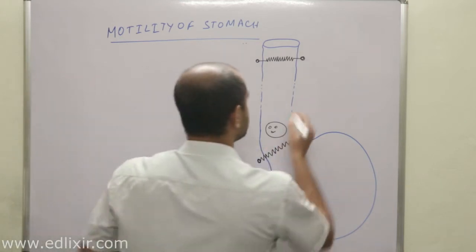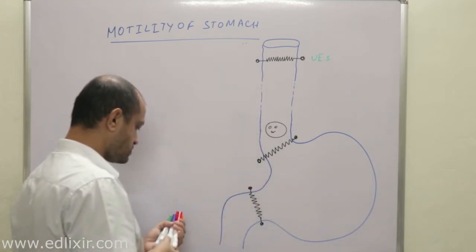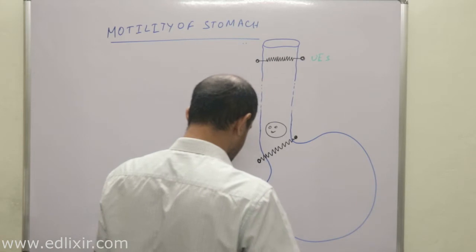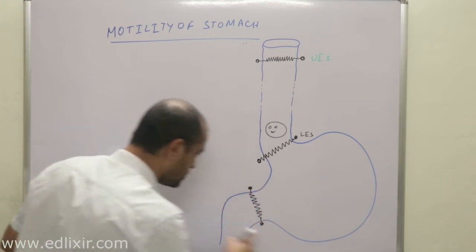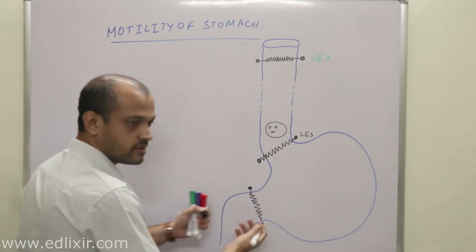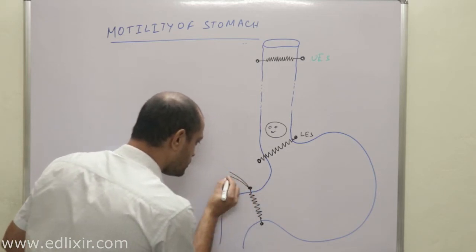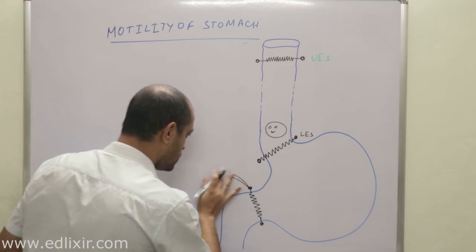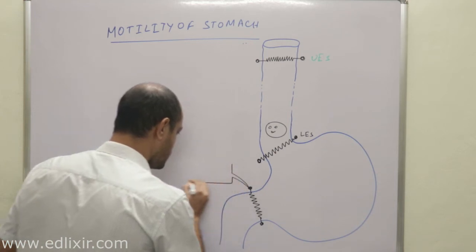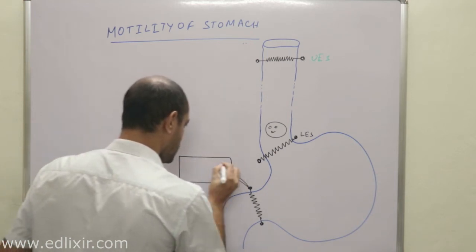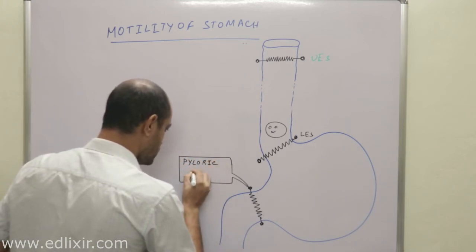That is the upper esophageal sphincter, then the lower esophageal sphincter, and the latest addition, this one, is called the pyloric sphincter.